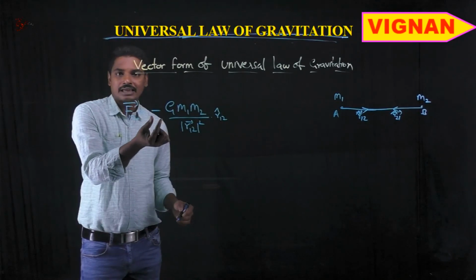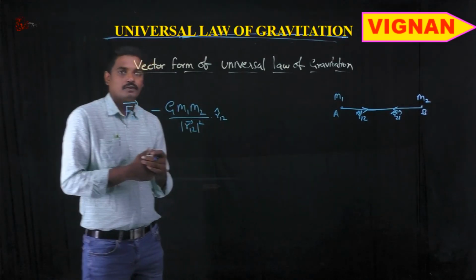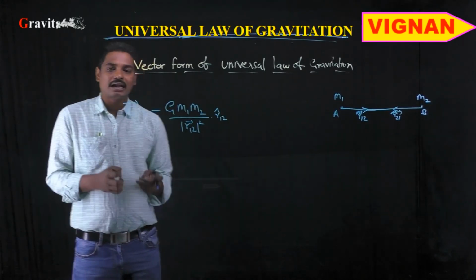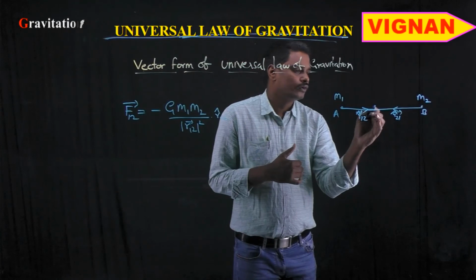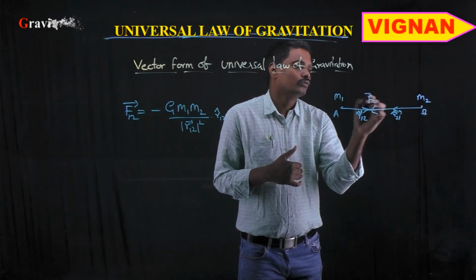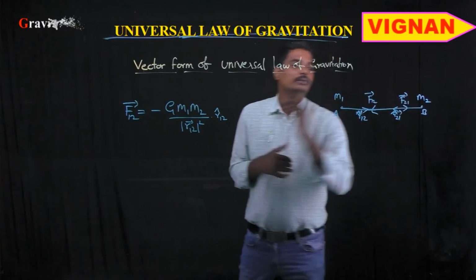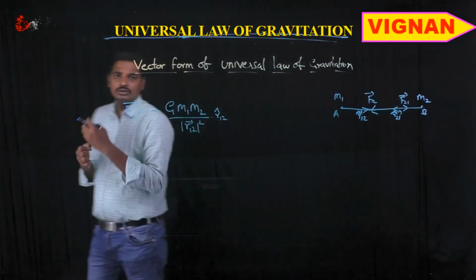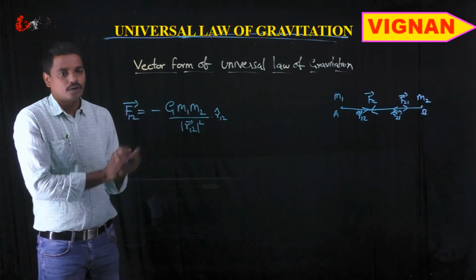Here the negative sign indicates that the gravitational force is always an attractive force, which means the force F12 is in this direction and force F21 bar will be in this direction. The force acting on 1 due to 2 is directed from 1 to 2, so F12.